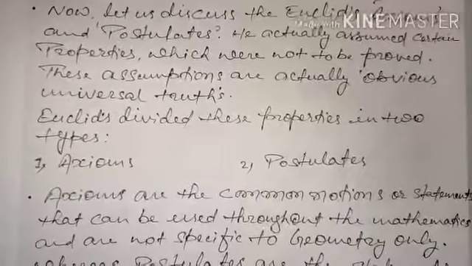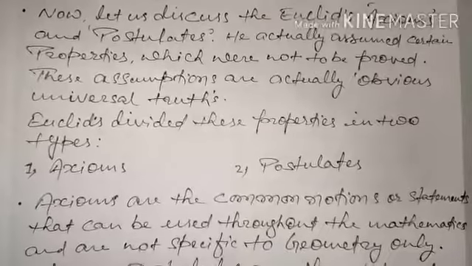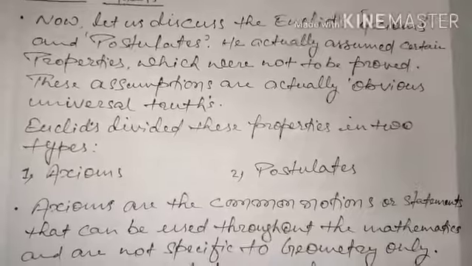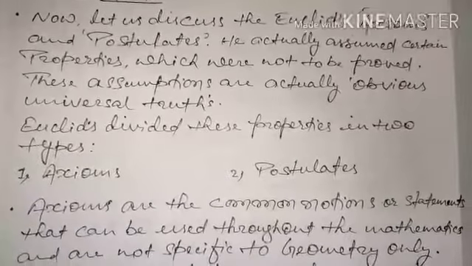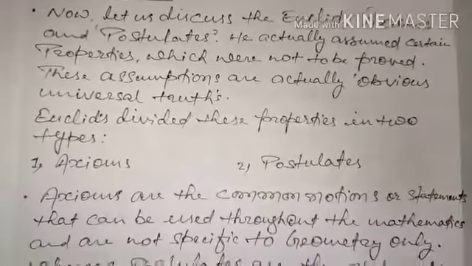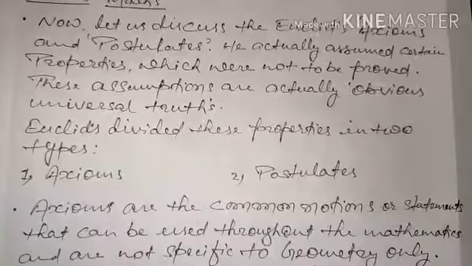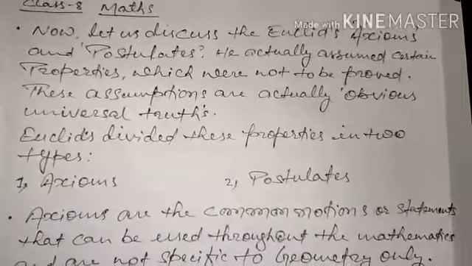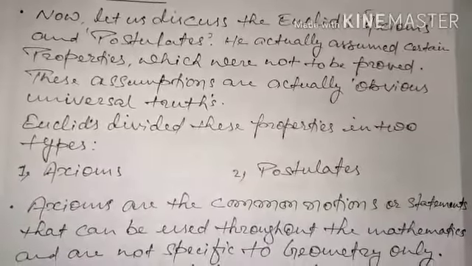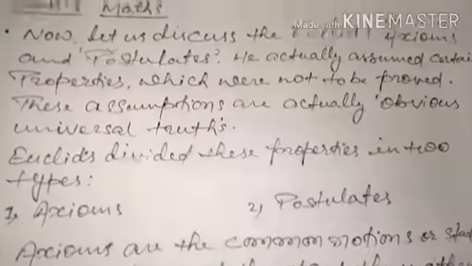The difference is that axioms are used for the whole of mathematics. We can use them anywhere in mathematics; they are not specific to geometry only. These are common sense things, common notions that we can use anywhere. But postulates we are not going to use in the whole of mathematics. They are specific to geometry. That is what I have written.